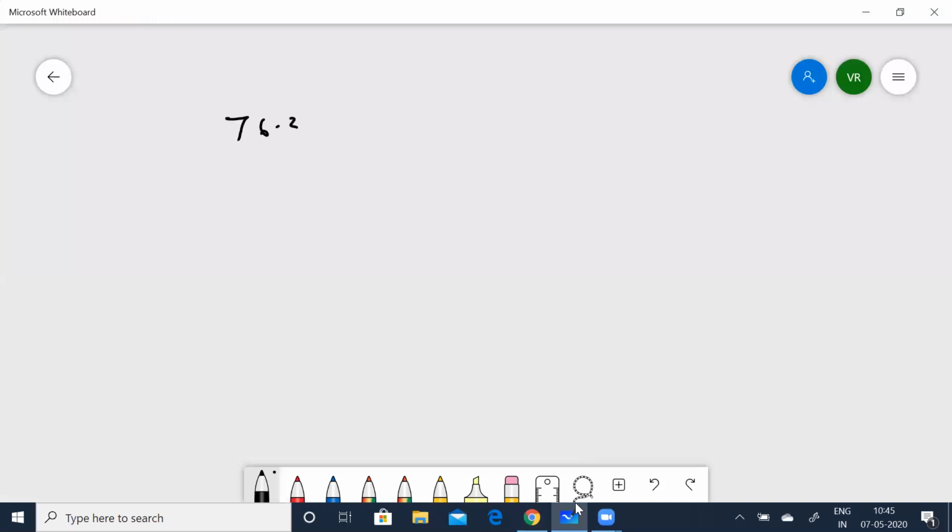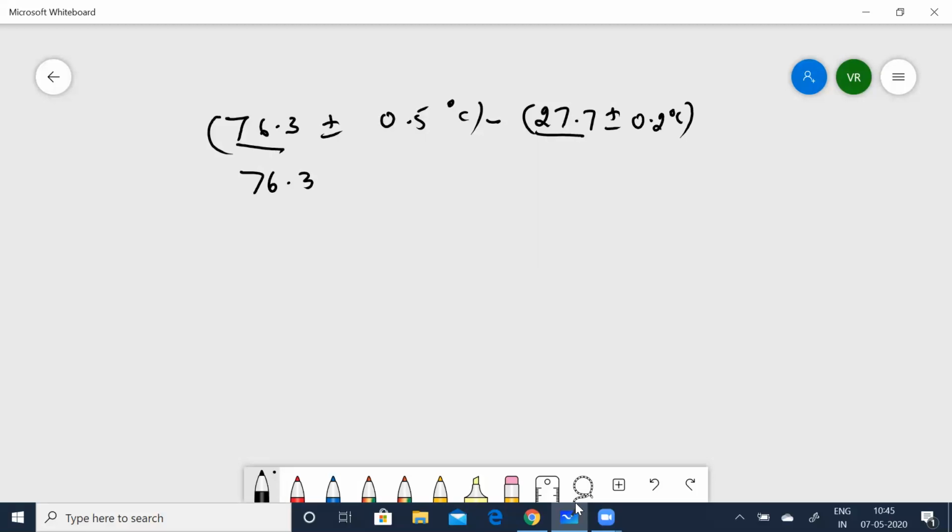76.3 plus or minus 0.5 degrees Celsius minus 27.7 plus or minus 0.2 degrees Celsius. So as I told you, take the mean values, subtract them. 76.3 minus 27.7 gives you 48.6.